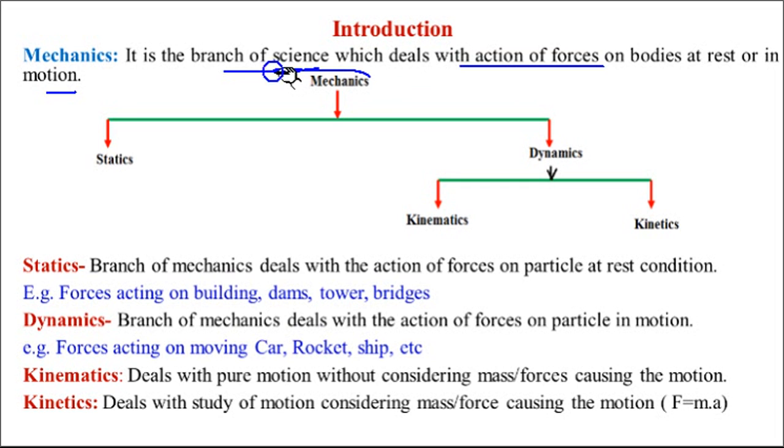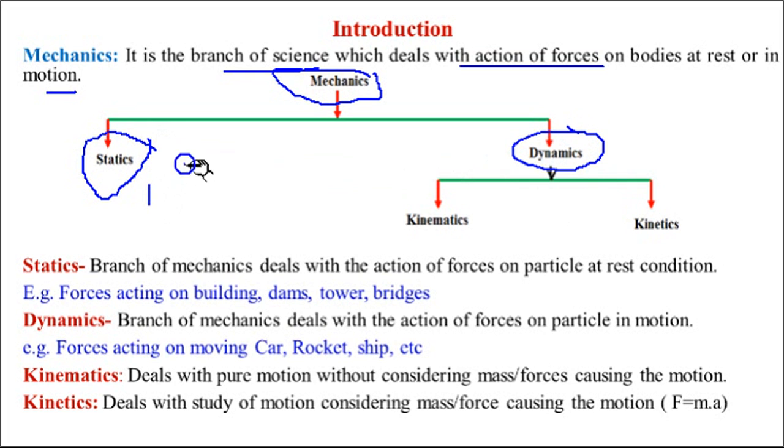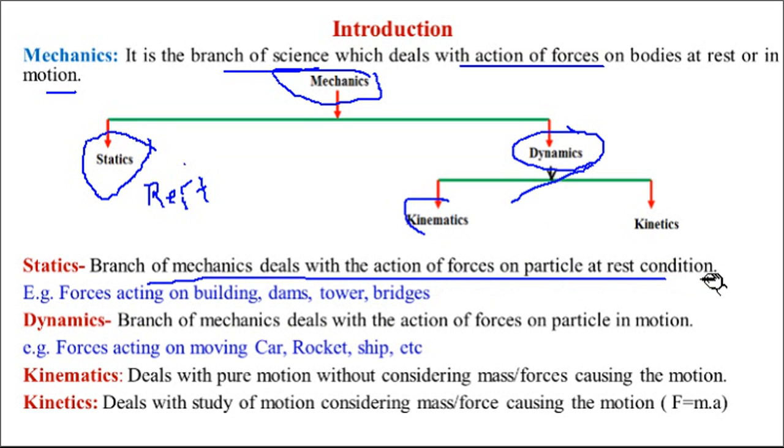Mechanics has two main branches: one is statics, another is dynamics. Statics means the rest condition, and dynamics means in motion. The branch which deals with the action of forces on a particle at rest is called statics. For example, forces acting on buildings, dams, towers, bridges, or a parked car are static forces.